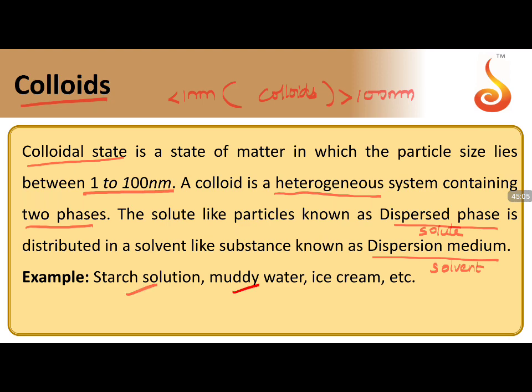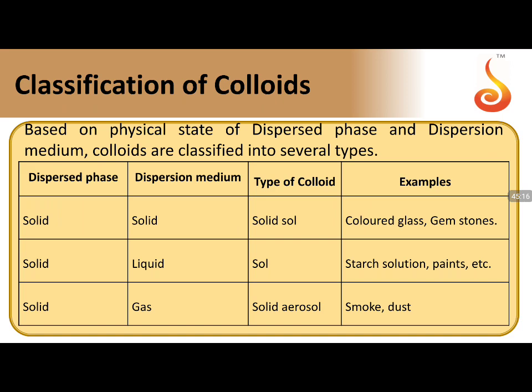Examples: starch solution, muddy water, ice cream. About 90% of the chemical substances you see in day-to-day life come under colloids. Examples: solid in solid, we call them solid sols. Examples for them are gemstones, try to remember them. Solid in liquid, simply called sols. Starch solutions and paints come under colloidal solutions of solid in liquid type. Solid in gas, solid aerosols: whenever gas is your dispersion medium, they are called aerosols. Smoke and dust come under this category of aerosols.